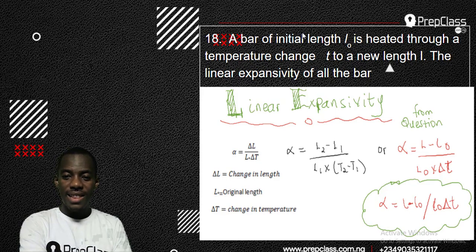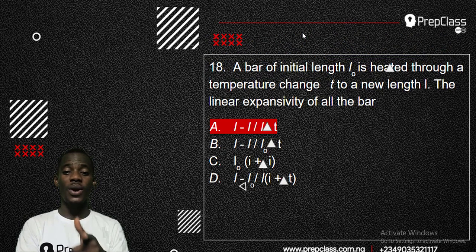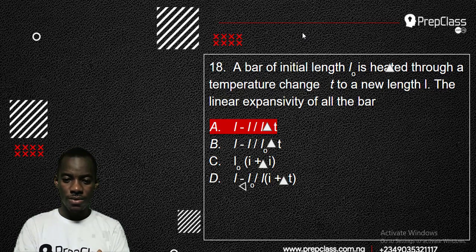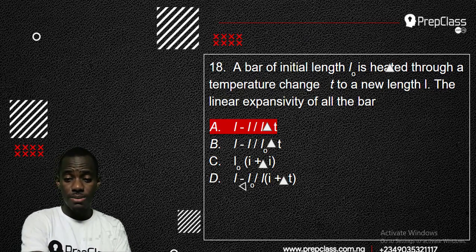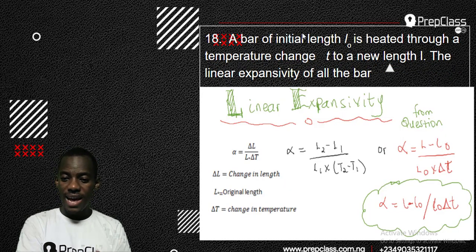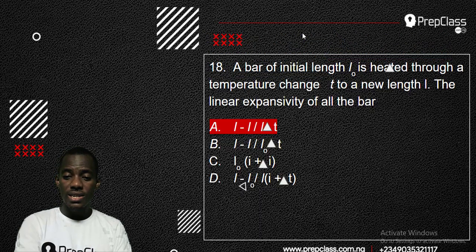Now let's see the option that's right. Option A is L minus L naught over L. That's supposed to be L naught, not L. So let's check again: L minus L naught over L naught times change in temperature.